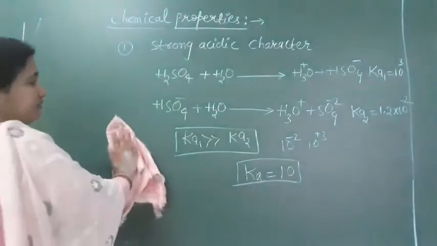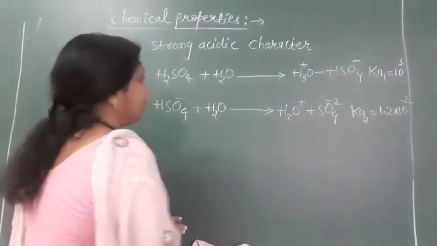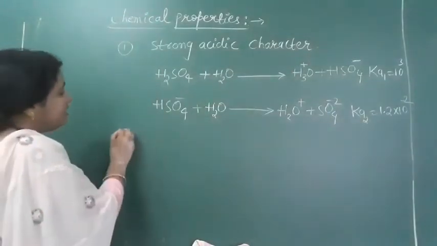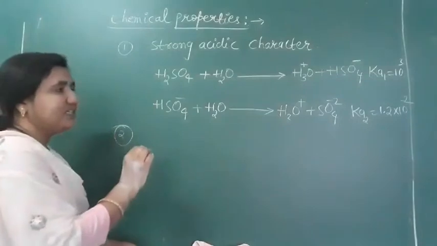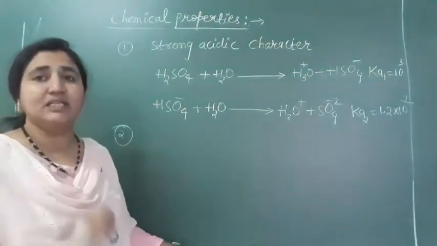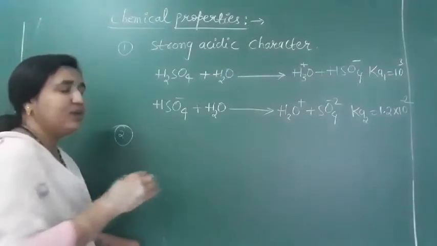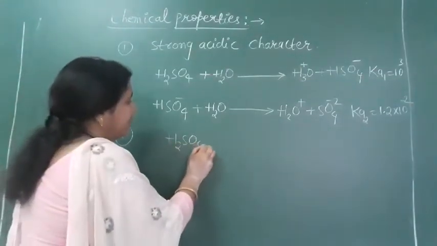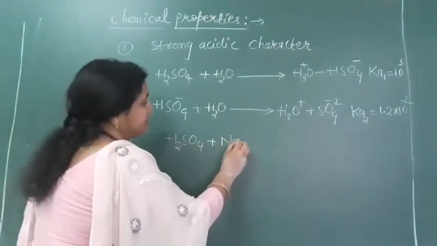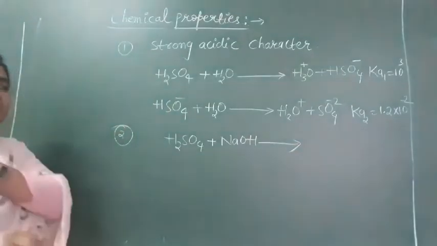Now see here. Based on this property, sulfuric acid will form two types of salt. The first is sulfate salt, and the other is acid sulfate salt. Acid salt means sodium hydrogen sulfate. When H2SO4 reacts with NaOH, acid and base react together, they give salt and water.